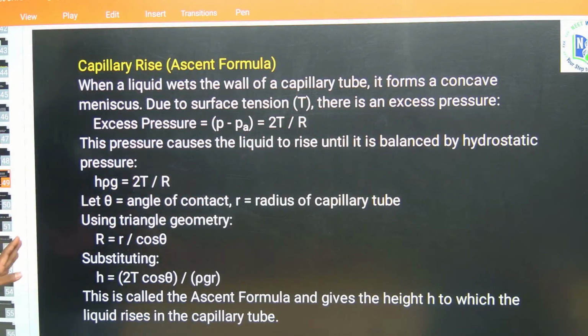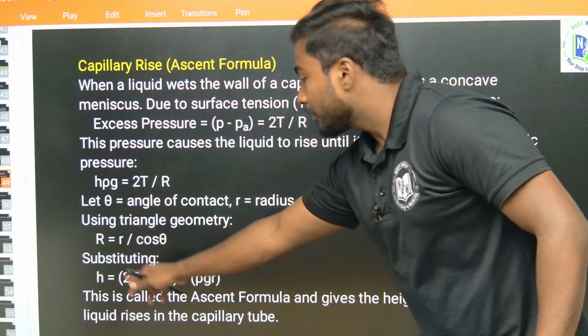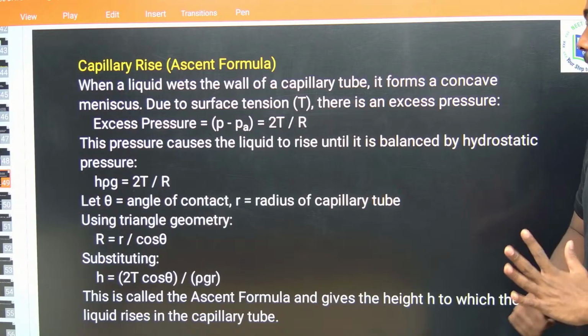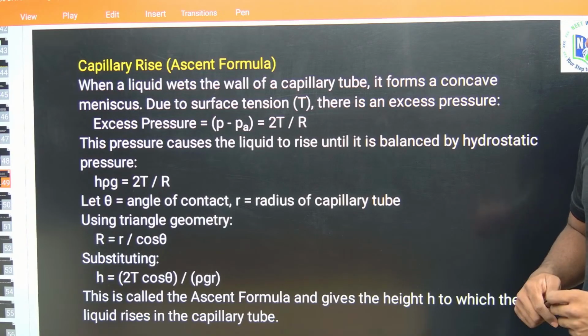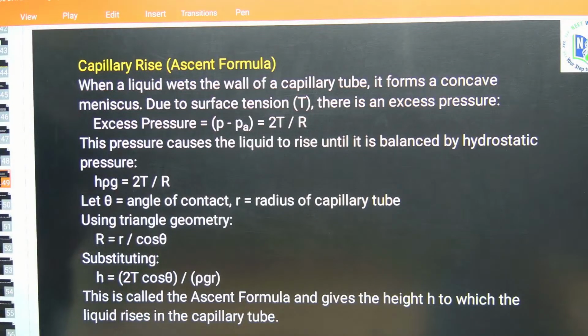So the formula is, you can directly take the formula. How much height it has been raised? h is equal to 2T cos theta by rho g R. h is equal to 2T cos theta by rho g R. Okay, you have noted the formula, no?